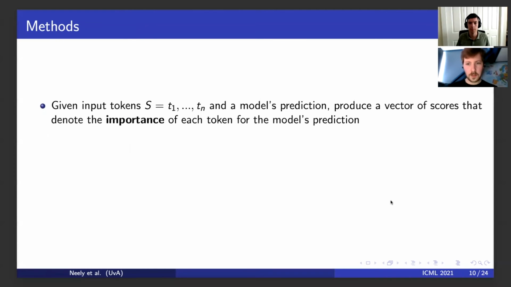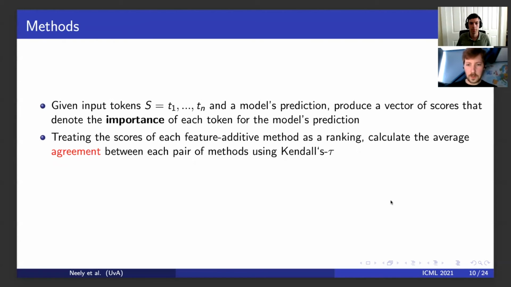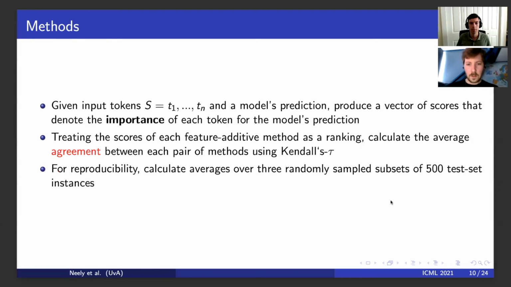The way we answer this question is as follows. For each model prediction, we calculate a vector of importance scores, one for each of the model's input tokens. We interpret these scores as a ranking and calculate their similarity using the Kendall-Tau correlation metric. We then calculate the average Kendall-Tau correlation between each pair of explainable AI methods. We do this for 3 randomly sampled subsets of 500 instances each.